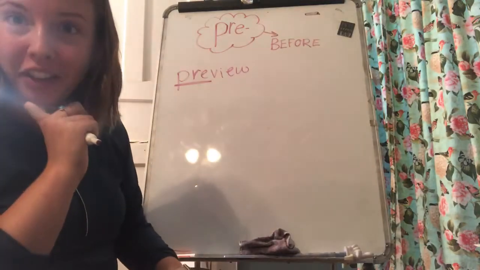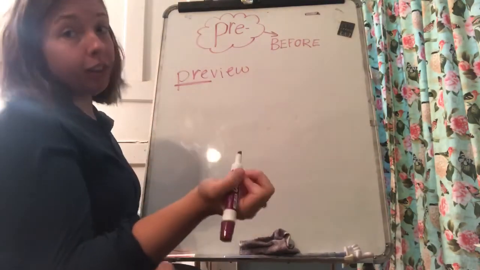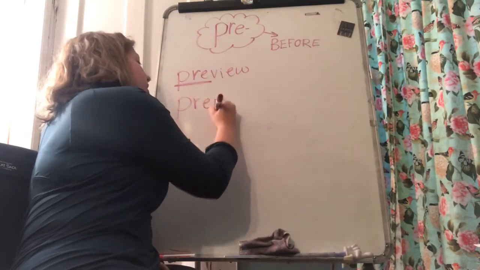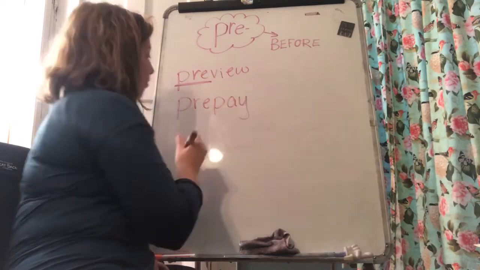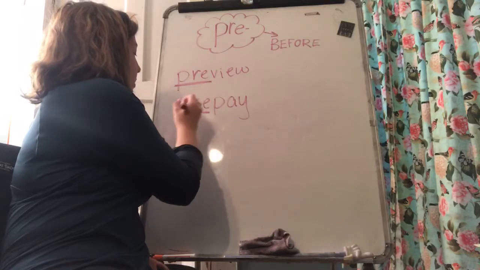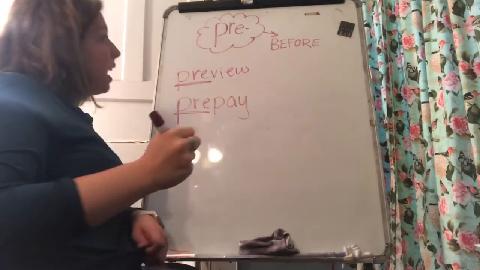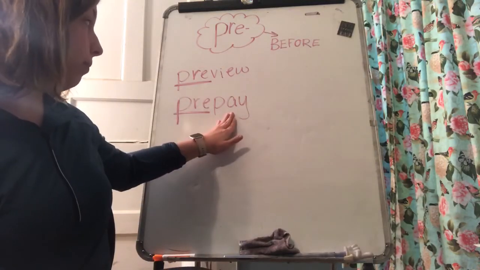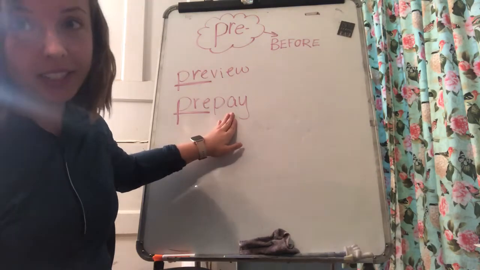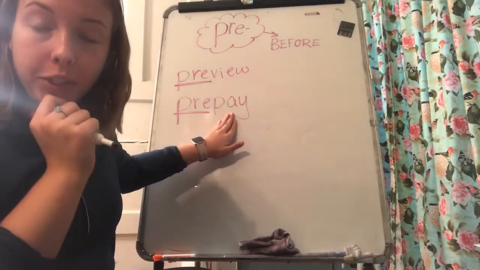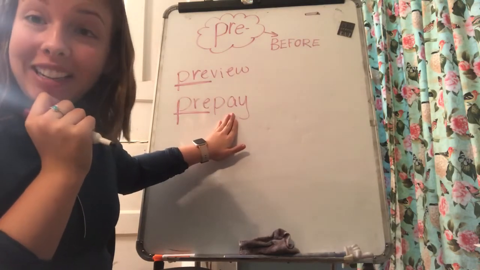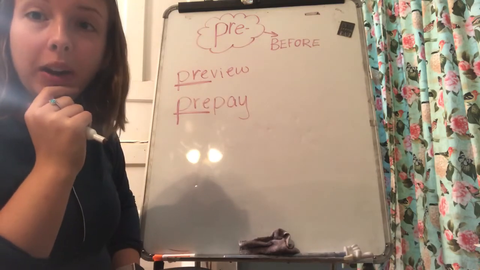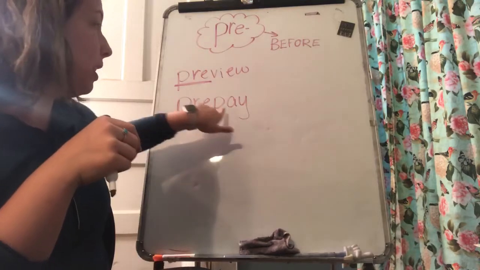Okay, I'm going to give you another example. Give you another word with a prefix pre. Okay? So I'm going to give you this word. Prepay. And there's my prefix pre. Remember, prefixes come at the beginning of some words and they help us figure out what the word means or a definition for the word. Prepay. I'm going to use this in a sentence, okay? So I went to a restaurant and before I could eat, I had to prepay. So at the restaurant where I went, before I could eat, I had to prepay.